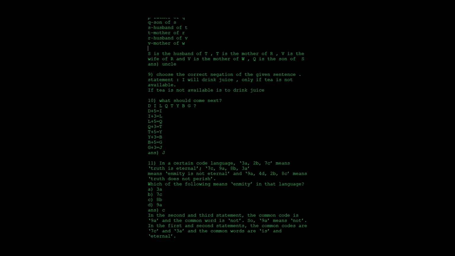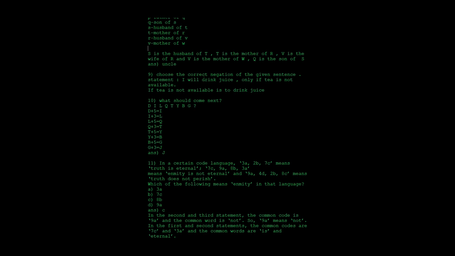So the next thing is choose the correct negation of the given sentence. The statement is: I will drink juice only if tea is not available. There will be four options, and based on this statement you need to find the sentence which gives the same meaning. Like, if tea is not available, then drink juice. There will be various options like I will drink juice if tea is not available, or I may drink juice if tea is available. So that one is wrong.